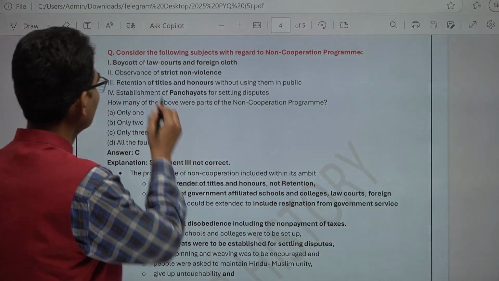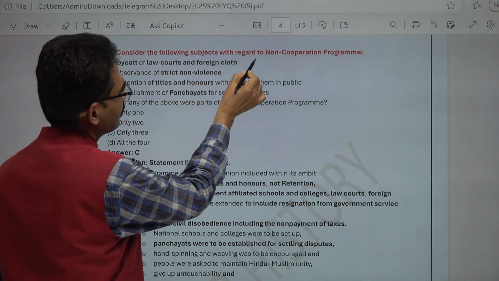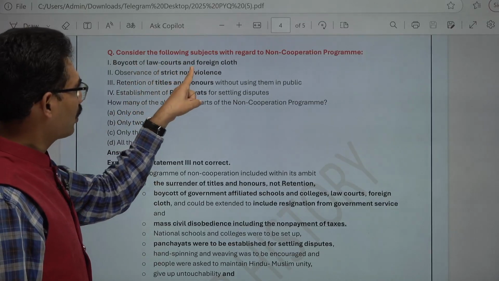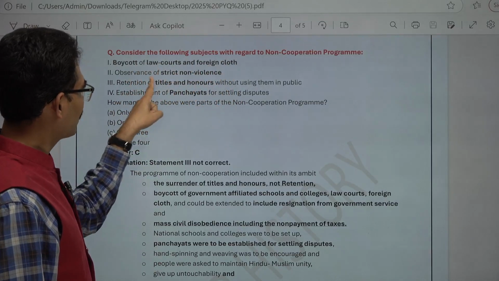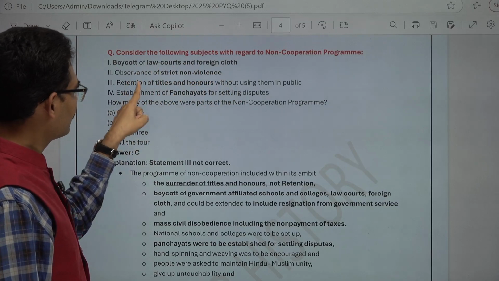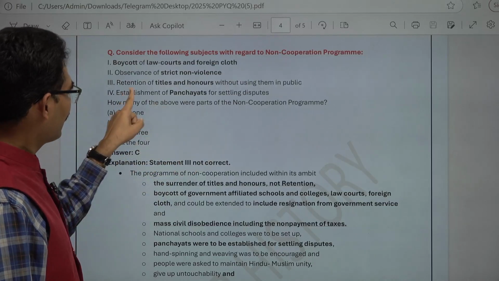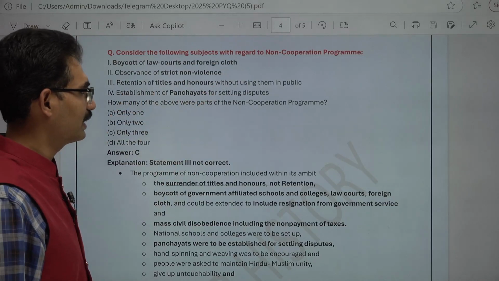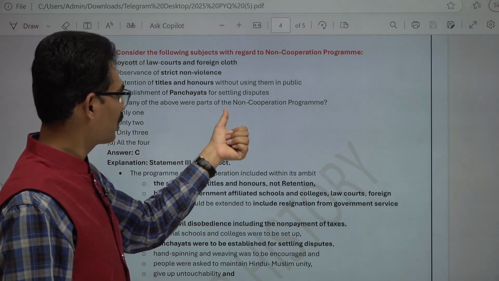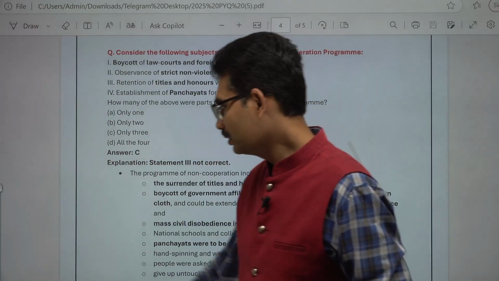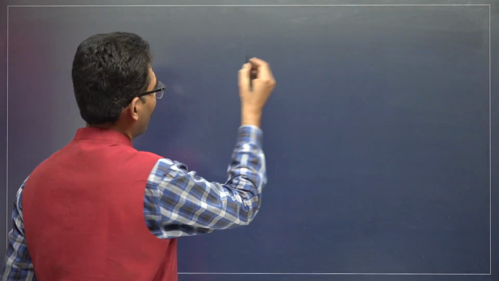Consider the following subjects with regard to the non-cooperation program: boycott of law courts and foreign clothes, observance of strict non-violence, retention of titles and honors without using them in public, establishment of Panchayats for settling disputes. How many of the above were part of the non-cooperation program? The non-cooperation movement started in 1920. Identify this one. How to remember this?